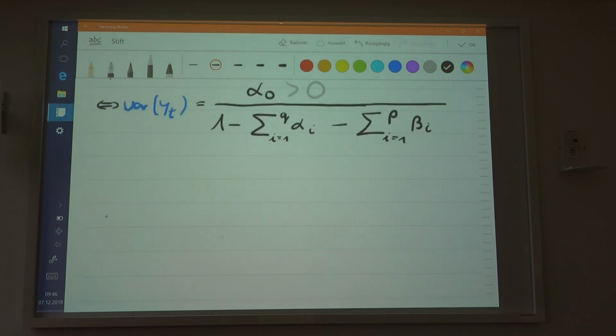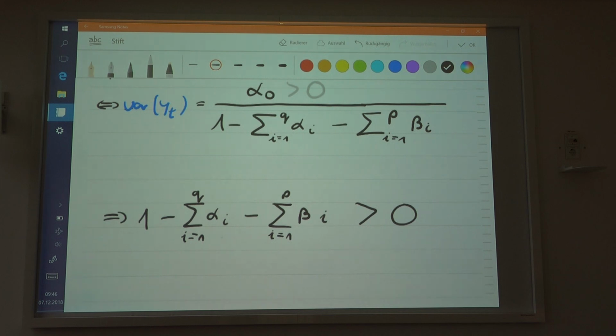So this implies, on the other hand, that the denominator here, so 1 minus the whole thing, is also greater than 0. Because if that was not greater than 0, the variance would be negative, which is not possible by definition.